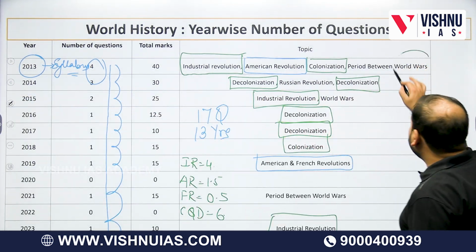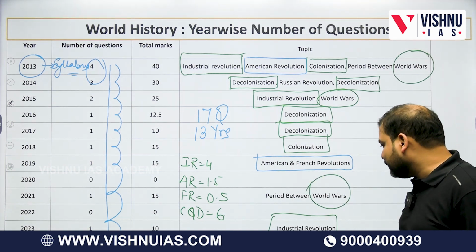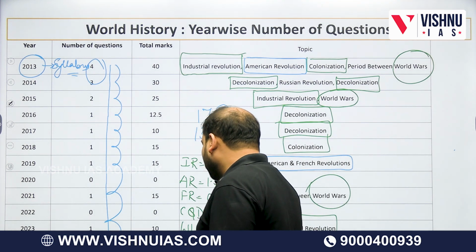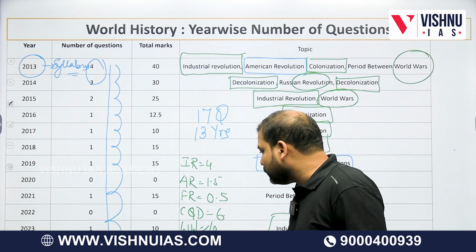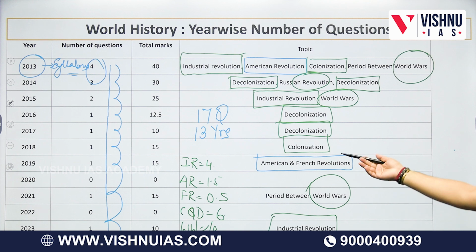Let's take the period between world wars as 1, World War 2 as 2, 3 and World War 1 as 4. Last question is Russian Revolution, RR equivalent to 1. You can see 17 questions have basically come from 6 topics only.